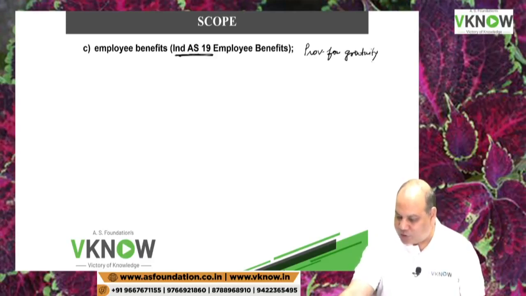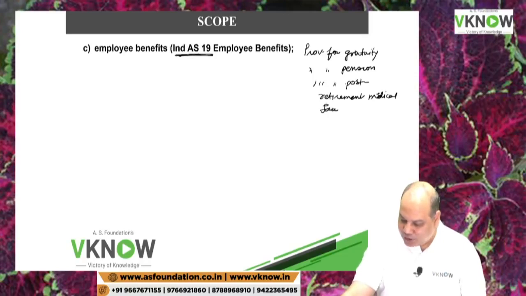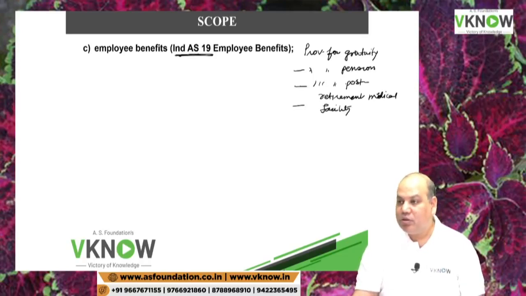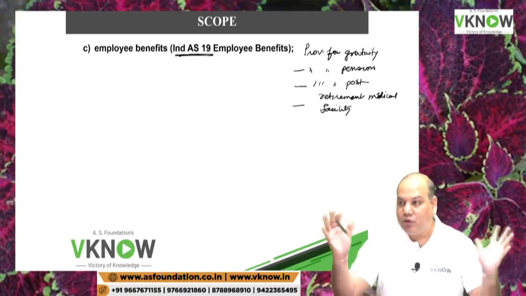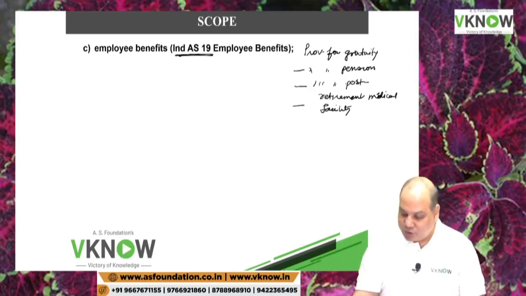Companies have to make provision for gratuity, provision for pension, provision for post-retirement medical facility, post-retirement insurance benefit. This requires a lot of estimation. So therefore, there is a special standard for that.